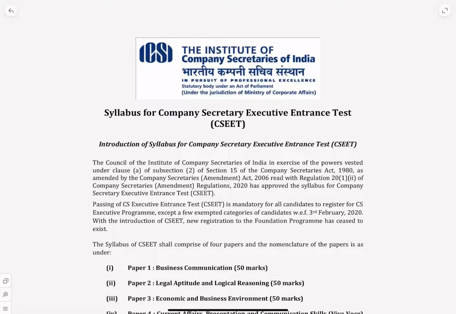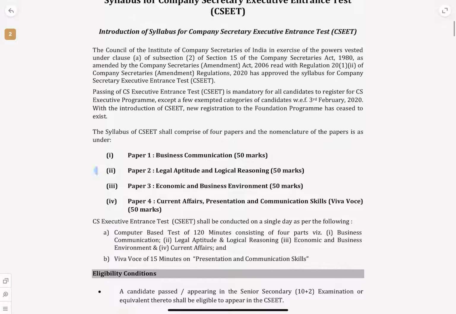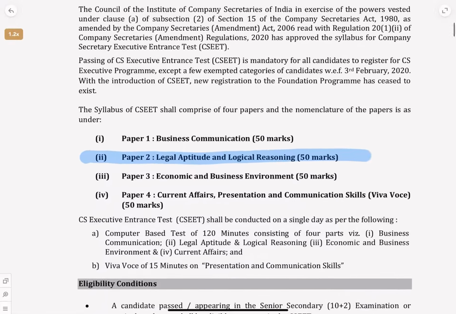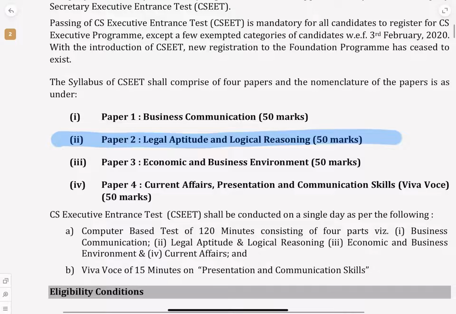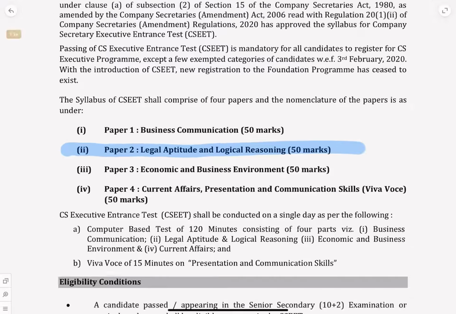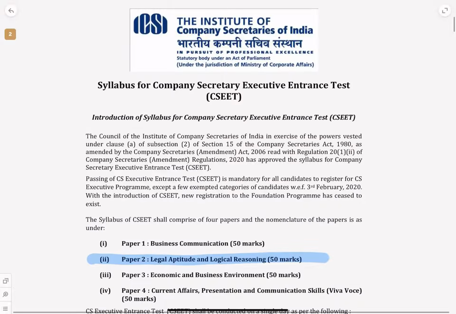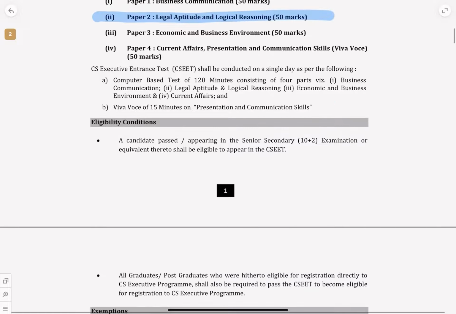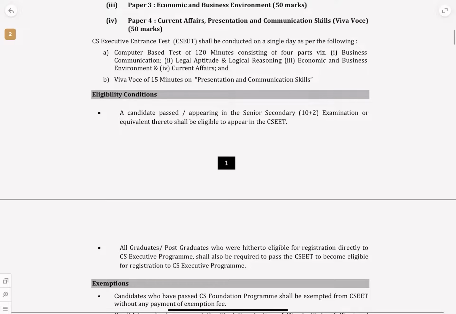In this video, we will be analyzing the syllabus for legal aptitude and logical reasoning. In that, I'll be going for legal aptitude. You know that CSEET is the exam for company secretary students who want to take the CS course. This is a mandatory exam for anyone who wants to take the company secretary course, and it is very important for us to know the syllabus.